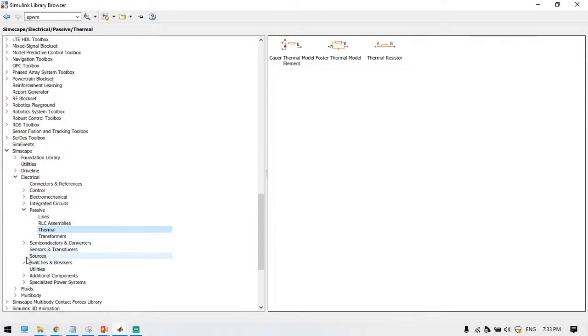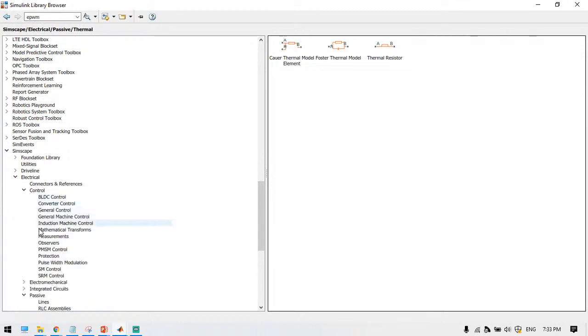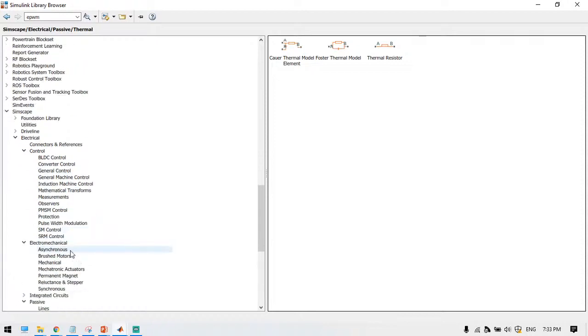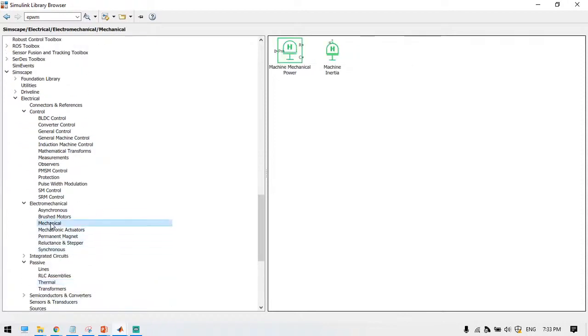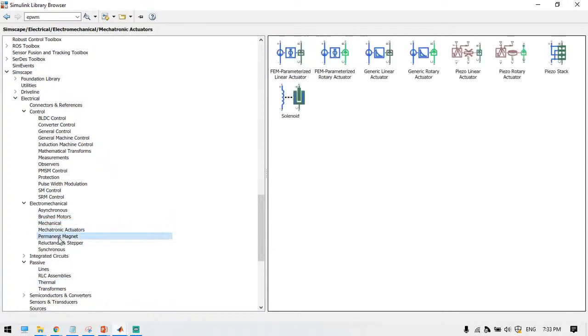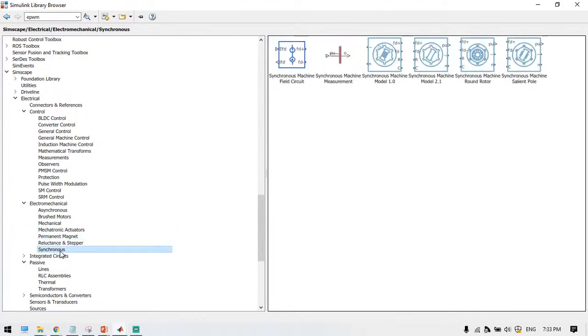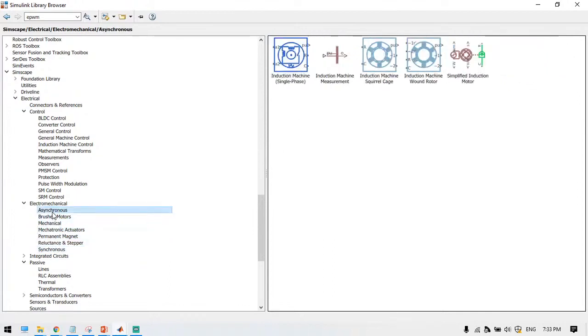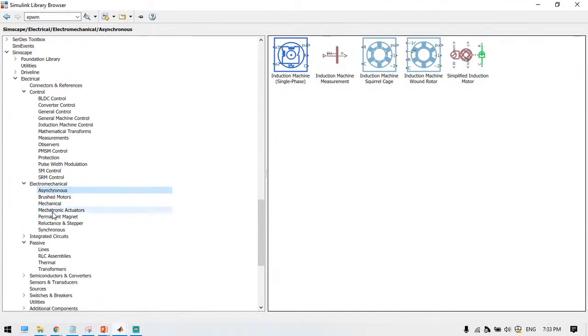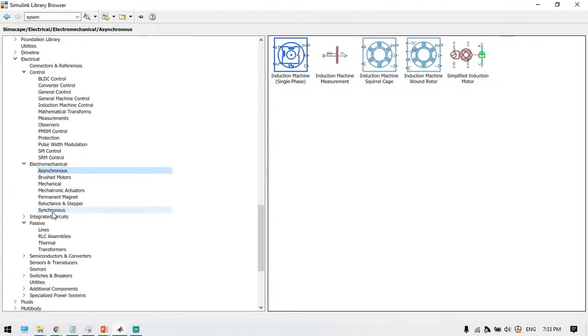See here the machine inertia and the machine mechanical power. Everything is going to be here. By using all these components, you can combine electrical domain as well as mechanical domain components. At the same time, default ready-made models are also there.